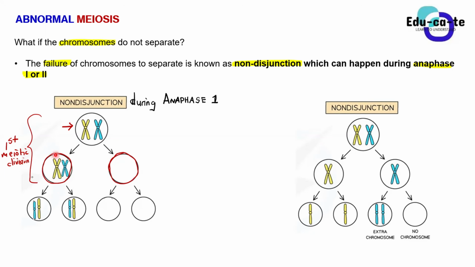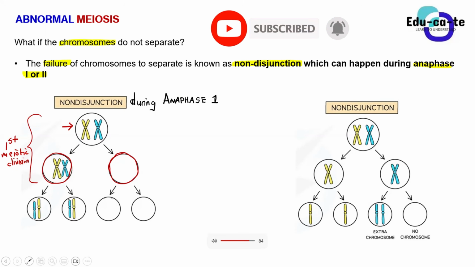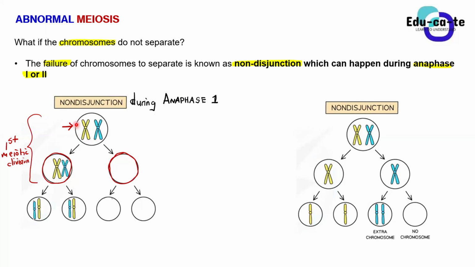Yes, Sam, what's your question? So what causes those chromosomes not to separate? Well, it's an error. It's something that happens. It can happen naturally, actually, or it can be driven by other factors such as diet and whatnot. So basically, it's an error that happens when you are trying to form your gametes, maybe your sperm cell or your ovum as a female.